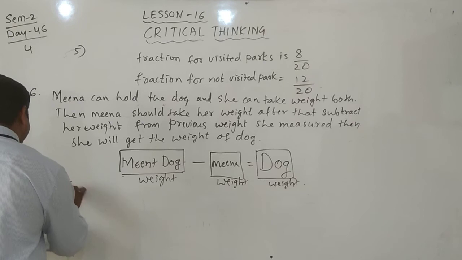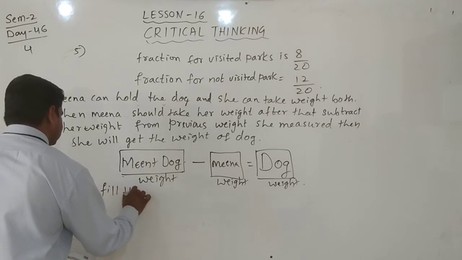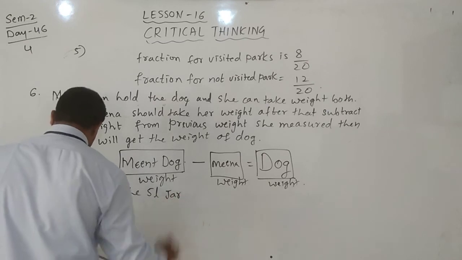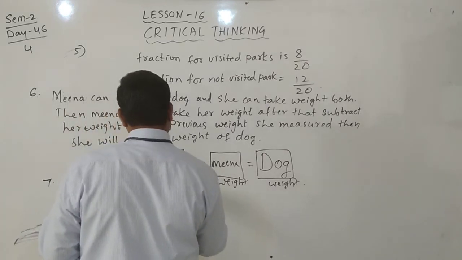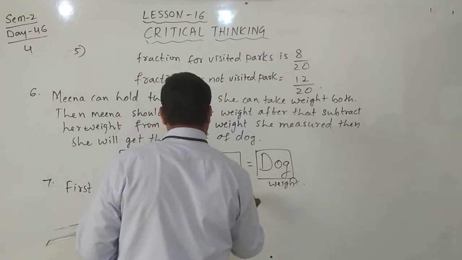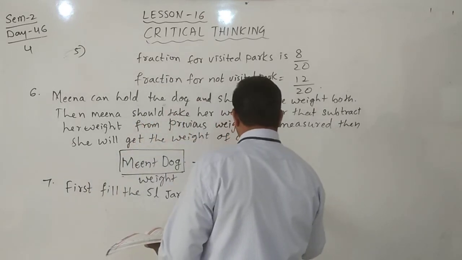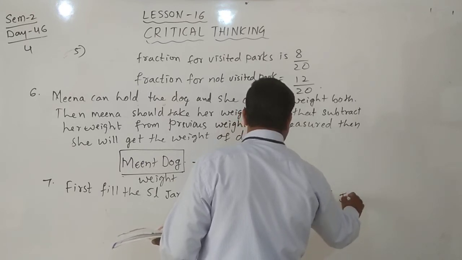First fill the 5 liters jar, and then take 2 liters from it to the 2 liters jar.